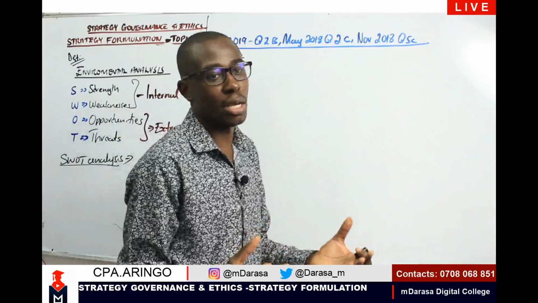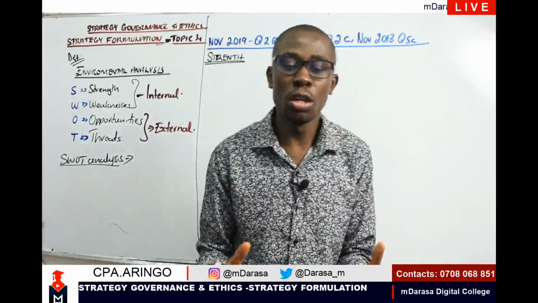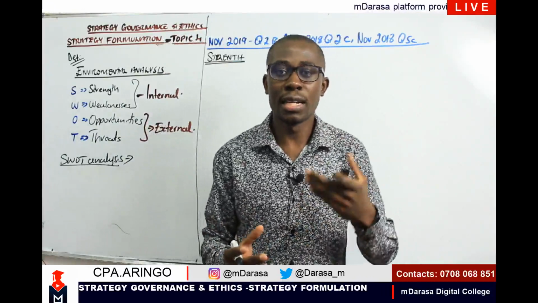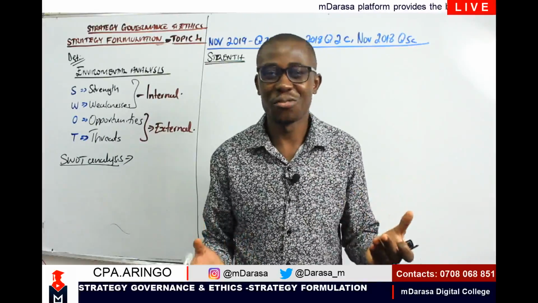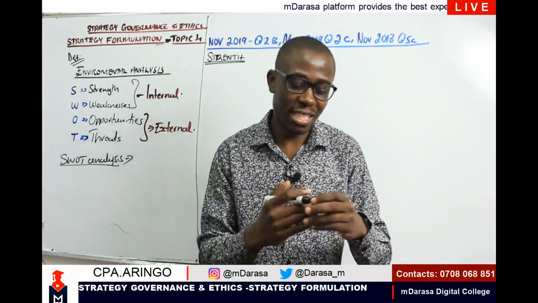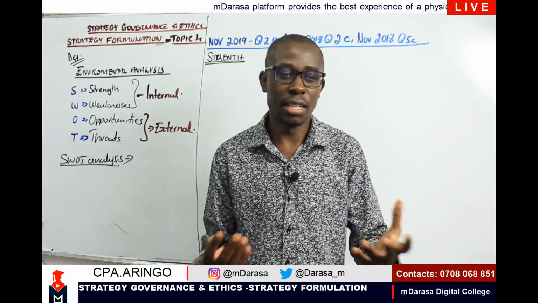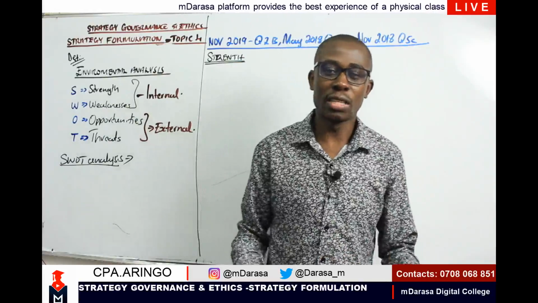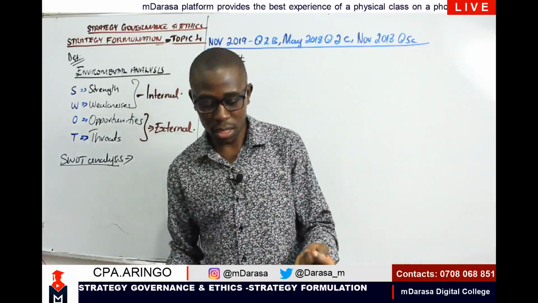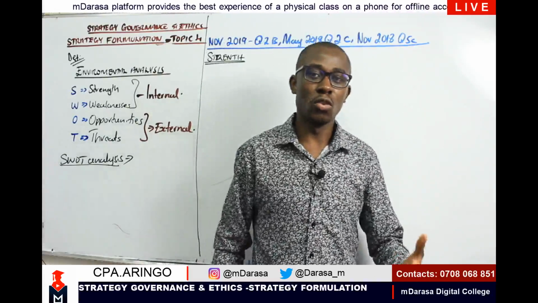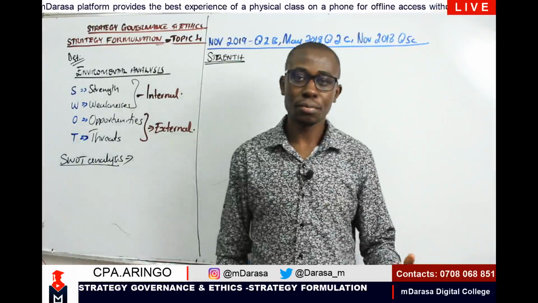So to start with strength, ideally, what should come at the back of our mind, my good students? For us to understand the concept of strength, we should be looking at what will make you stand out. That is your strength, of course, right? When you're looking at it, for example, technology-wise, a good example I normally tend to use is Elon Musk. What makes Elon Musk stand out?